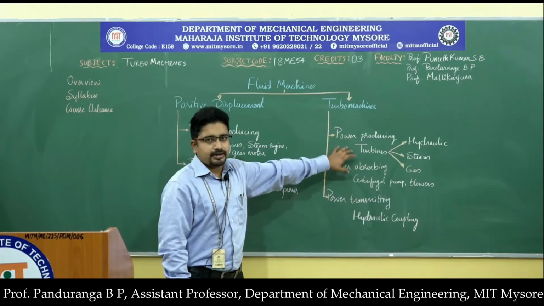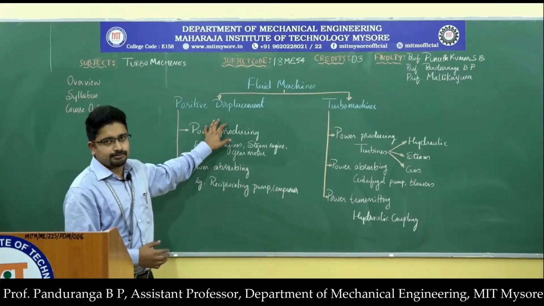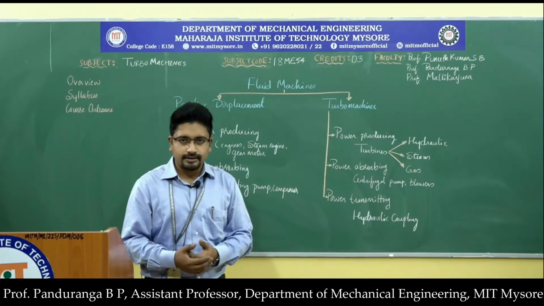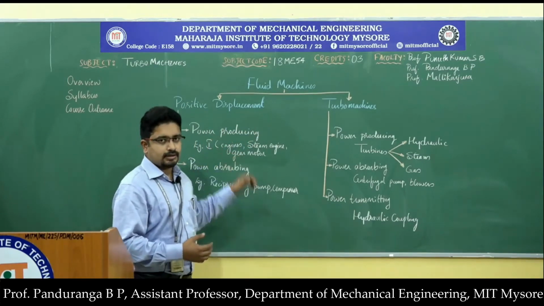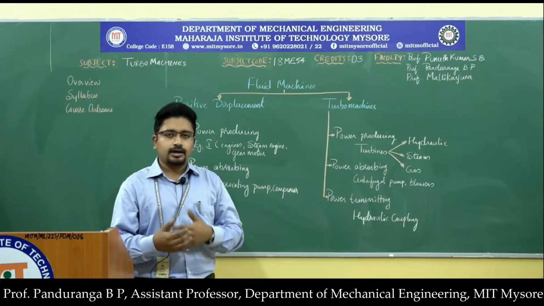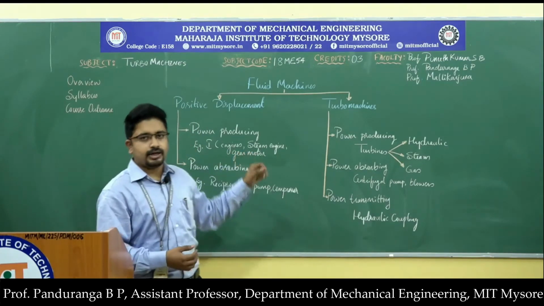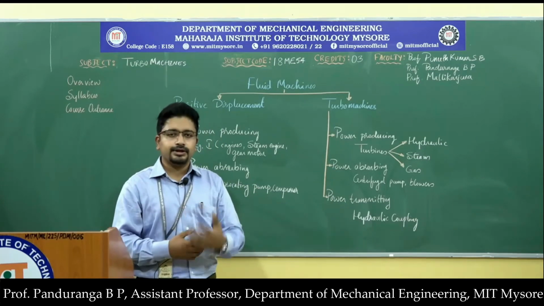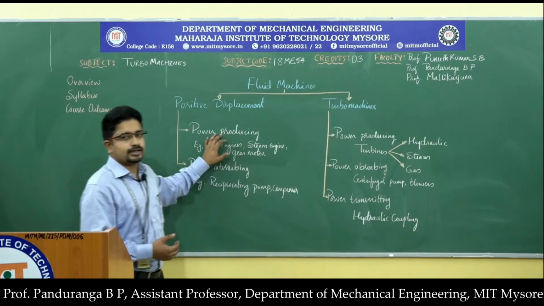The development of turbo machines was led by some of the drawbacks of the positive displacement machines, because in the earlier stages of development of aircraft, the engines used in the aircraft were IC engines. We had inline configuration or V configuration or rotary IC engines. Again, the drawback with the IC engine is that we have a reciprocating motion, and whenever we have a reciprocating motion, there will be imbalance in the forces, and to counter that, you need to increase the weight of the engine. So when you increase the weight of the engine, the power to weight ratio of the engine will reduce,